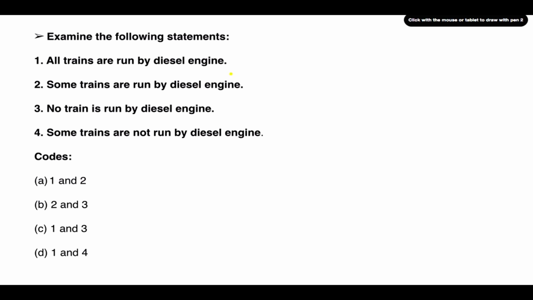Similar is the logic in the next question. Since some trains are run by diesel engines and some are not run by diesel engines, both of them can be true. So the answer again is 1 and 3.